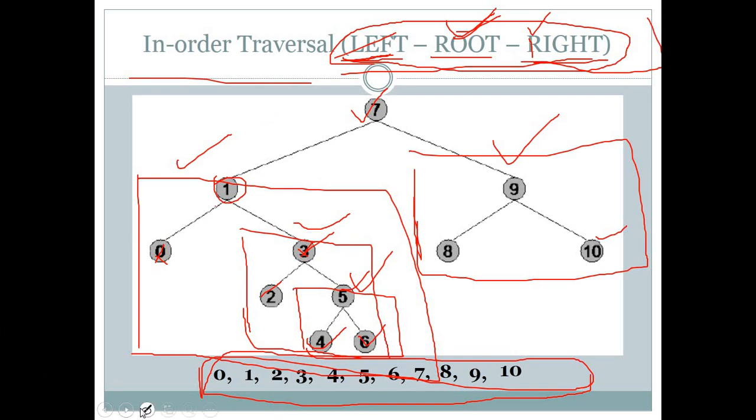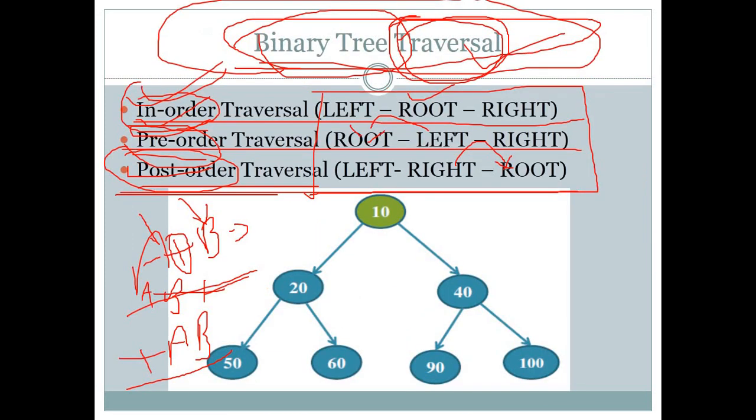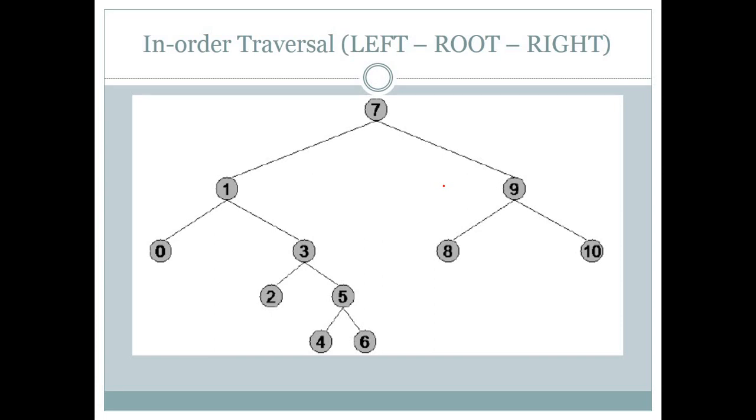Again I will explain what we are doing here. This is the tree. First of all choose left, so our leftmost leaf node is 0. Then choose root, so the root node is 1. After this root, the right: in 1's right part we will have a subtree. For that subtree we have to apply this thing again. Go to the leftmost leaf node, which is 2. After it write your root node, which is 3.